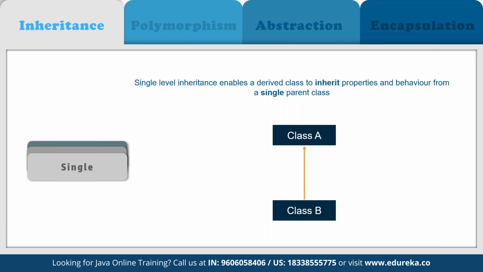Basically, it enables a derived class to inherit the properties and behavior from a single parent class, as you can see, class A. This in turn enables code reusability as well as adding new features to the existing code. So here class A is our parent class and class B is our child class, which is going to inherit the properties and behavior of the defined parent class, right?